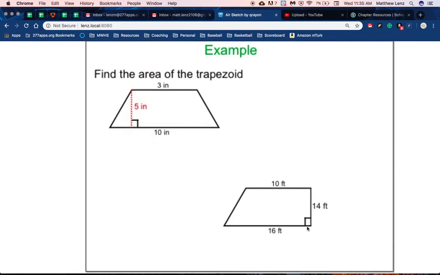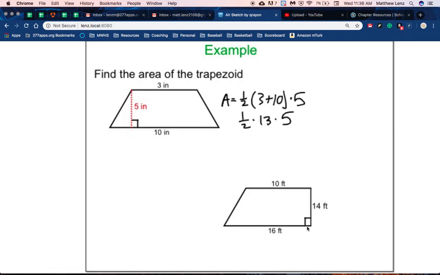Again, 8.6, just straightforward, find the area. Order of operations will be the biggest thing here. So make sure you are putting the bases inside parentheses, because order of operations wise, you need to add those first before you multiply anything.